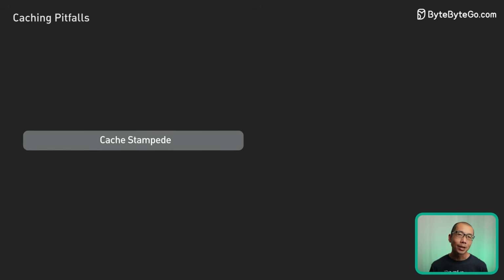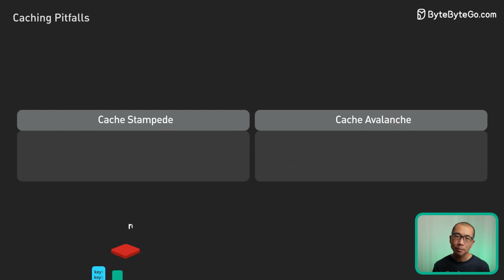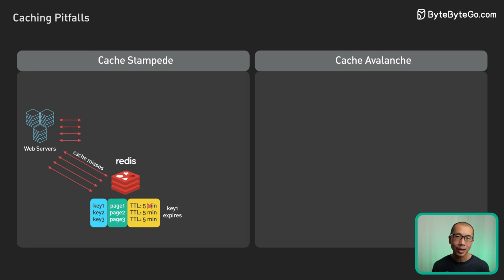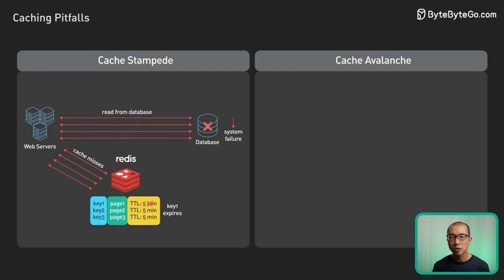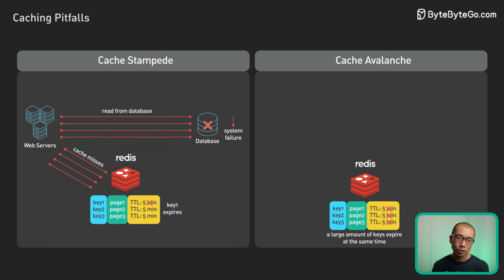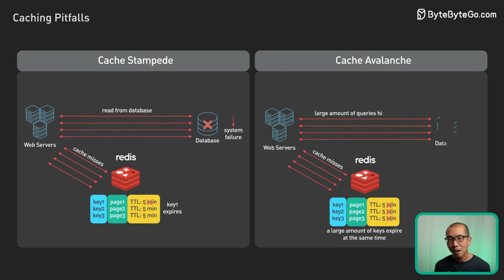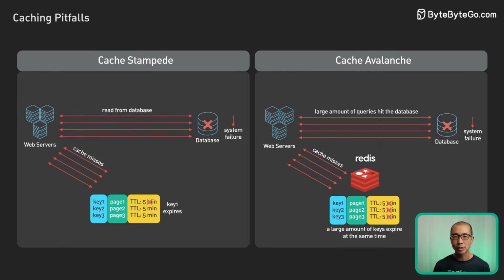As we wrap up, let's distinguish cache stampede versus cache avalanche, since they sound similar. A cache stampede happens when many requests simultaneously hit the same expired cache entry, overwhelming the database as it tries to refresh just that single data point. A cache avalanche is a broader issue, where numerous requests for different data flood the system after a cache is cleared or restarted, putting a strain on resources.